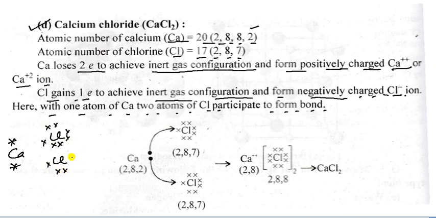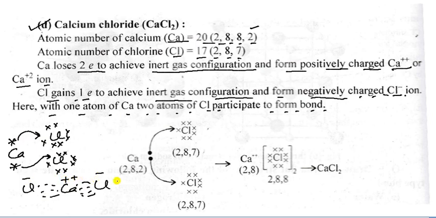Here is 1, 2, 3, 4, 5, 6 and 7, and the calcium transfers its electrons to these, so they form a bond, like this Ca, Cl and Cl. Here is a negative charge, here is a negative charge and the calcium has 2 positive charges. So this is the structure of calcium chloride. You can draw it in your copy.